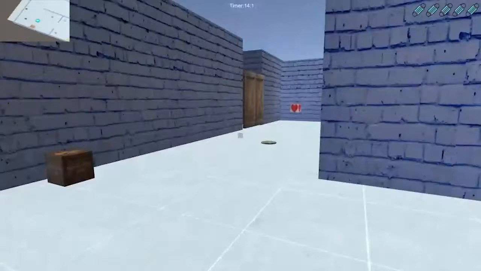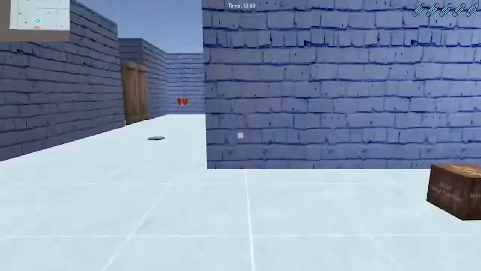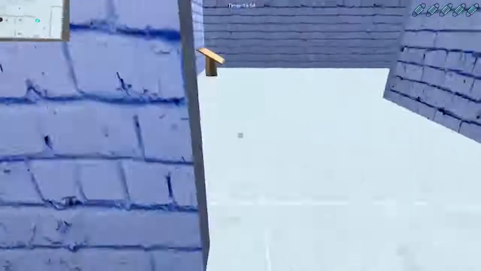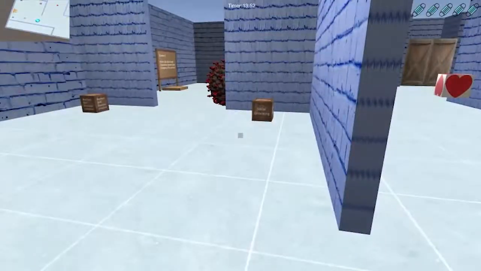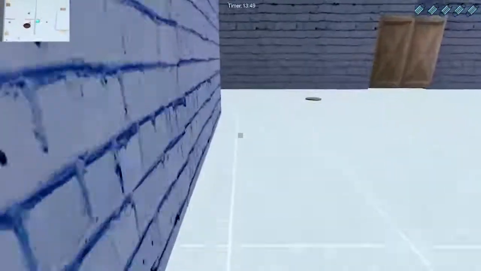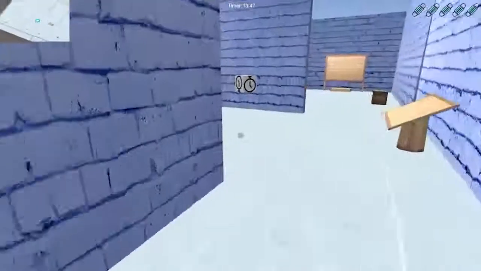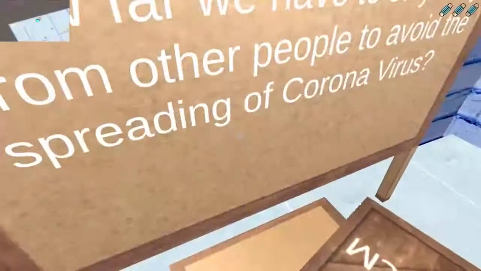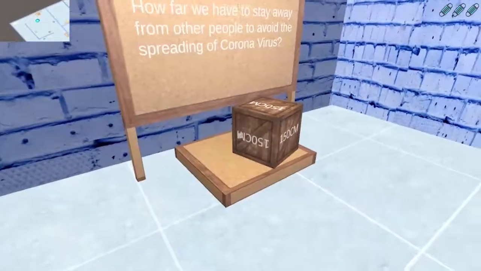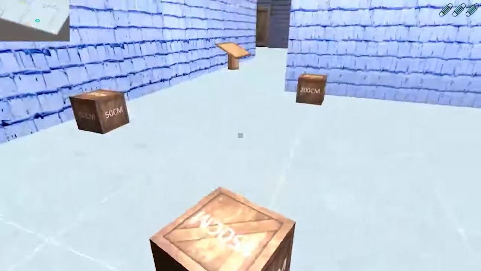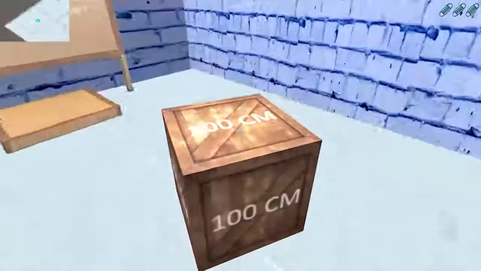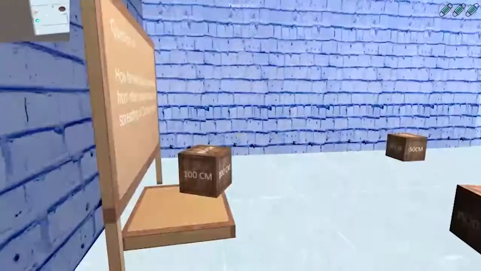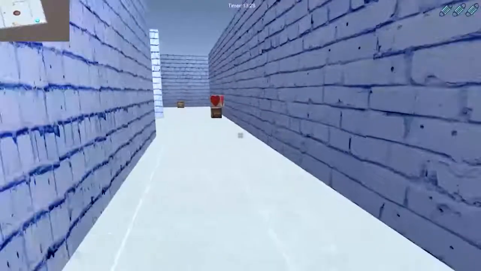There is a total of 4 questions in level 2. And there are a few answer boxes spread across the level. In order to answer, we must take the answer box and place it onto the question board. For example, like this. If the answer is wrong, it will give out a wrong sound effect. So let's choose the correct answer. If the answer is correct, then it will give out a correct sound effect.